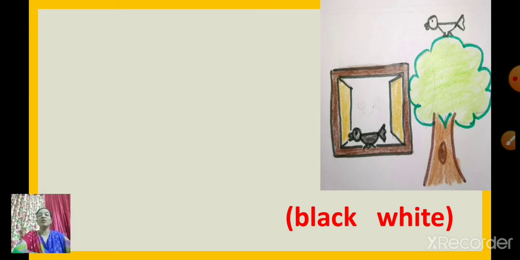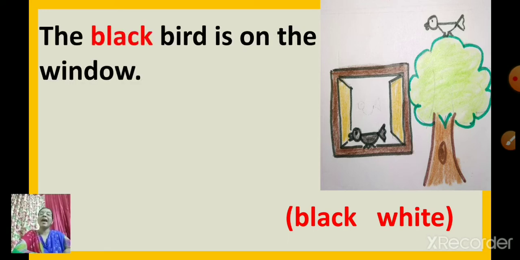Okay. Now which word will you use first? Black. Now frame a sentence on black by looking at the bird. Where is the black bird? Where is the black bird sitting? See properly. Come on. Yes. The black bird is on the window. Where is the black bird? The black bird is on the window.